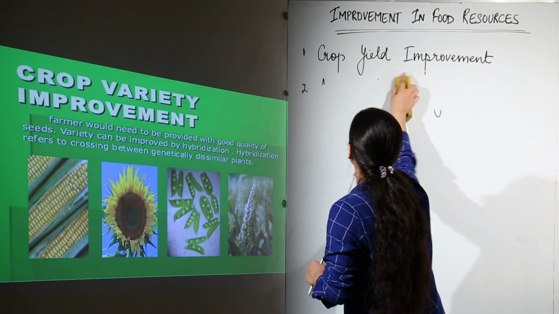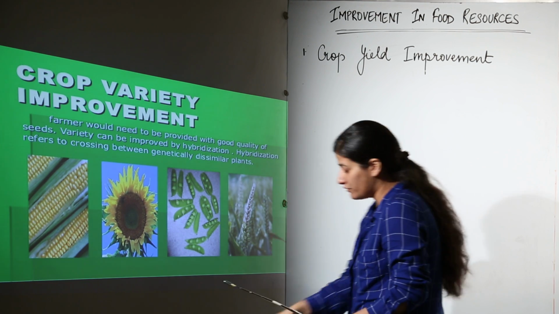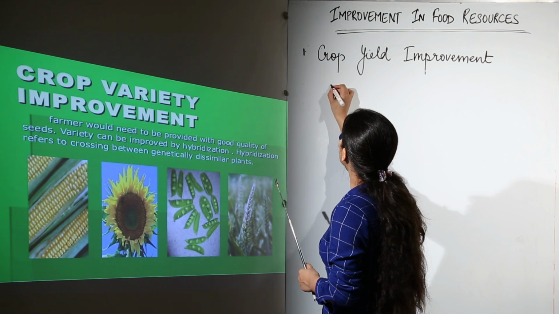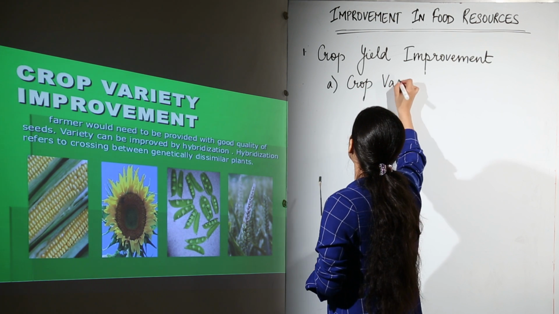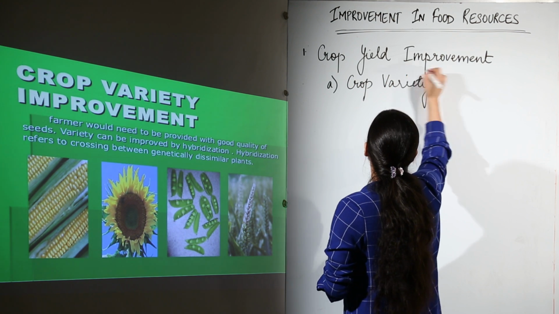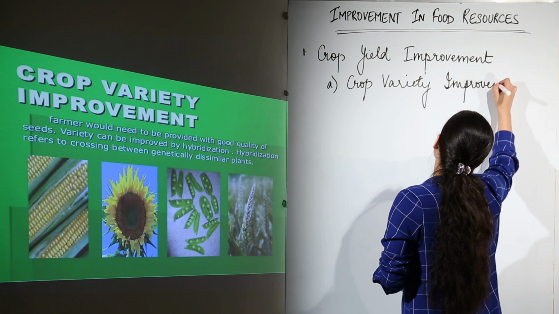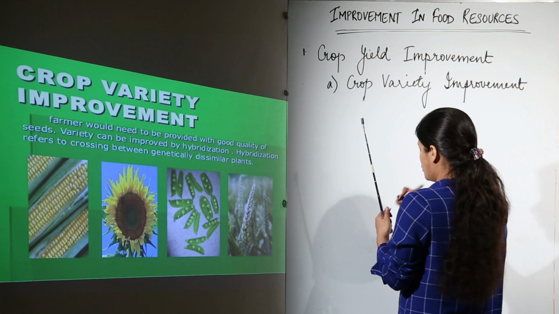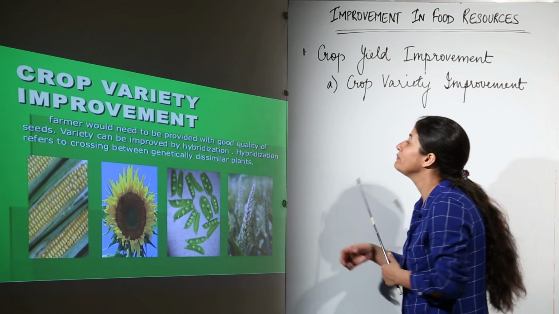We will come to animal husbandry in the subsequent lesson, but for now we are dealing with crop yield improvement, where the first step happens to be crop variety improvement. See, this chapter is going to be about agriculture only. So, you might develop an interest in becoming a sophisticated farmer.